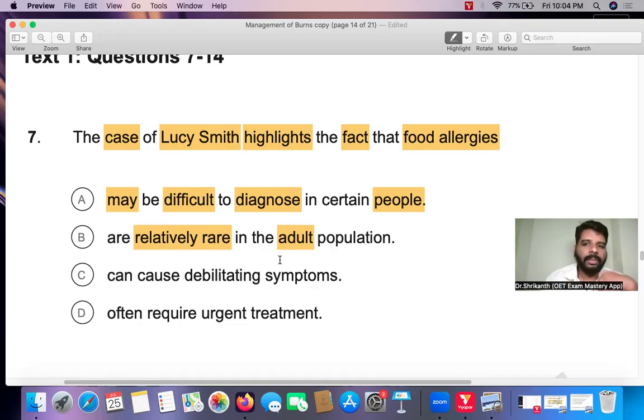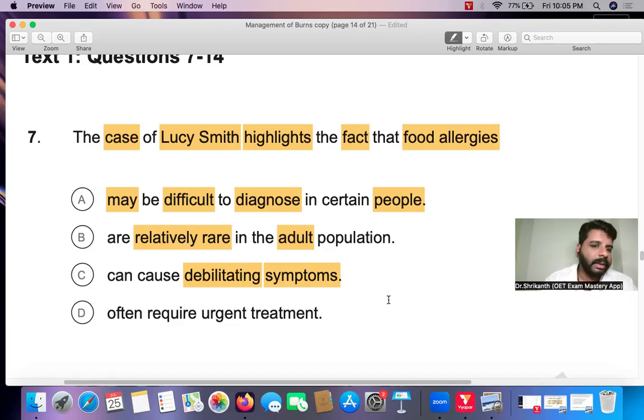He wants to inform us that food allergies can cause debilitating symptoms. Debilitating symptoms means almost like handicapped. That is, it completely shatters our ability to function properly. We are not able to do anything.